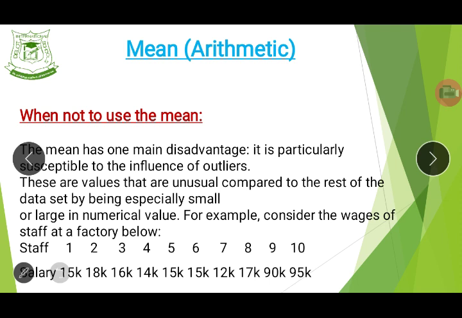That is, these values are unusual compared to the rest of the data set by being especially small or large in numerical value. Now, for example, consider the wages of the staff in a factory.